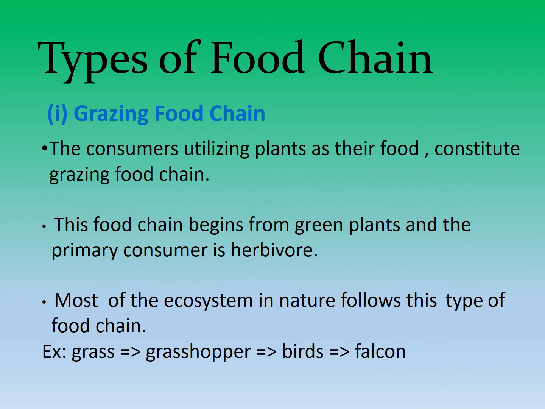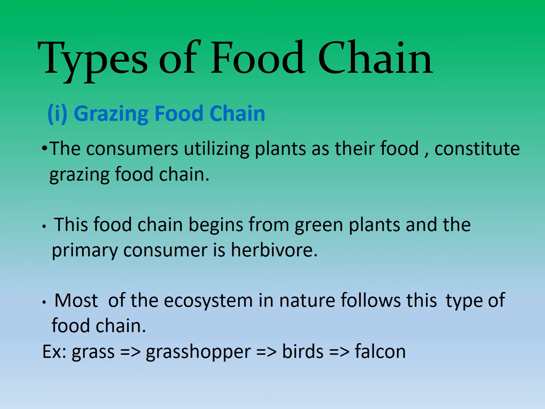Let's see what are the types of the food chain. So first is grazing food chain. The consumer utilizes plants as their food and constitutes the grazing food chain. This food chain begins from the green plants and the primary consumers, also known as herbivores. Most of the ecosystems in nature follow this type of food chain.